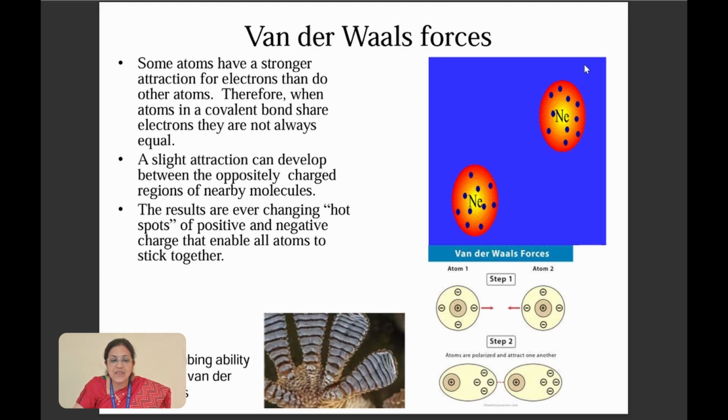These weak interactions are very important for molecules to dissociate and then be held together strongly. Van der Waals forces are weak bonds, seen very widely in geckos, the climbing lizards. These forces help geckos with their ability to climb over walls. That is why we call them van der Waals forces.